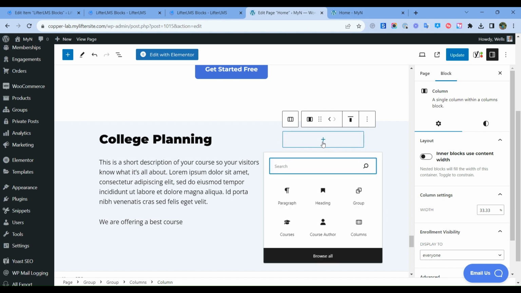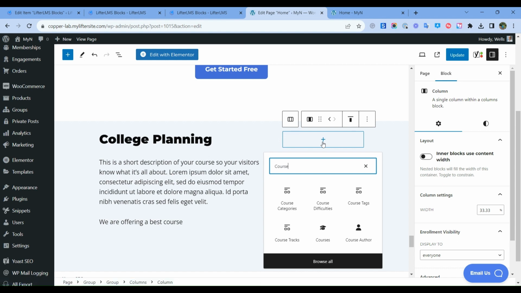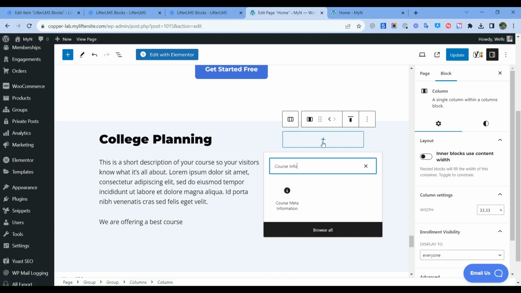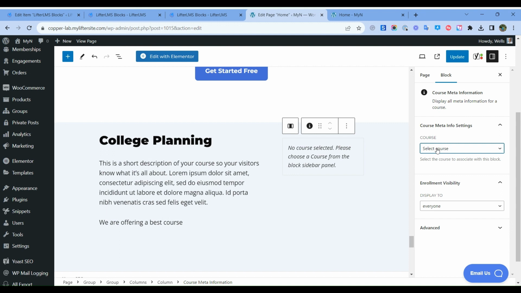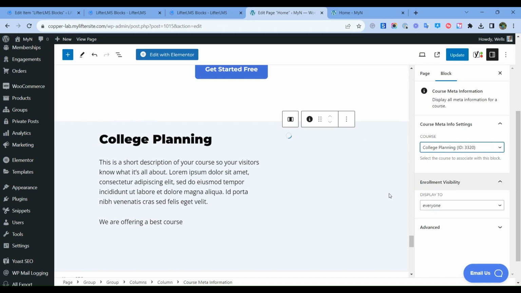So I will click on this plus icon to add the course information meta block. I search for it, course information. Here you can see the course meta information. You can see it's showing that no course is selected. From the right side, you can see the course meta info settings. Here we can select a specific course that we want to show. So I will select my specific course, that will be college planning.